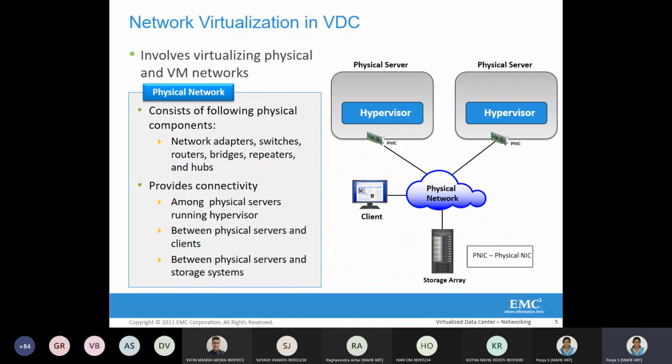Moving ahead, network virtualization in the virtualized data center basically involves virtualizing two different types of networks. One is the physical network. The physical network interconnects physical servers, which have hypervisors hosting virtual machines. So it is basically the interconnection of physical servers, and these are the physical components involved in the physical network.